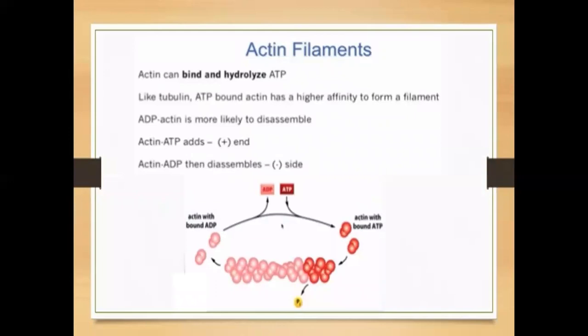Actin filaments can bind and hydrolyze ATP. Like tubulin, ATP-bound actin has a higher affinity to form a filament, and ADP actin is more likely to disassemble. ATP-actin adds at the positive end, and then disassembles at the negative end.